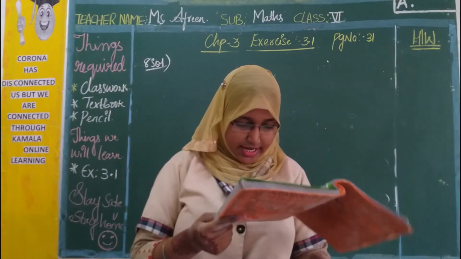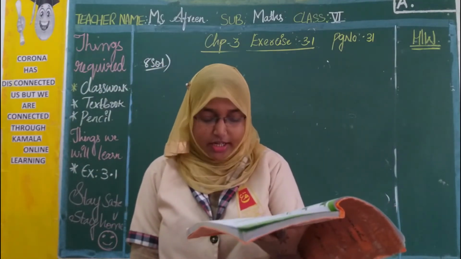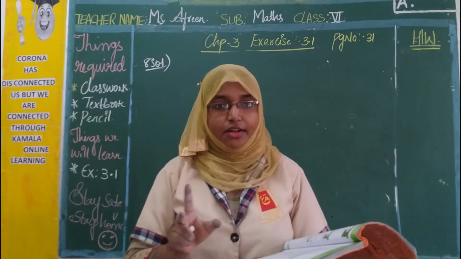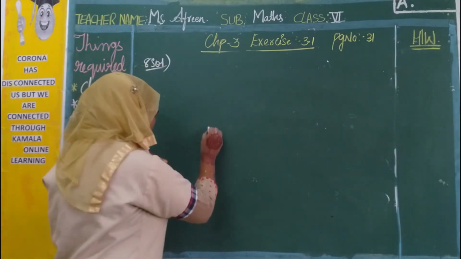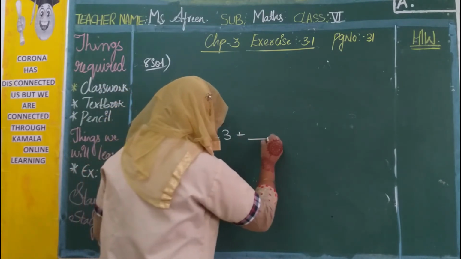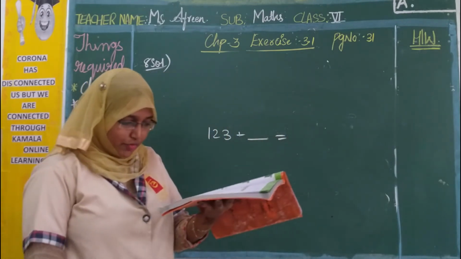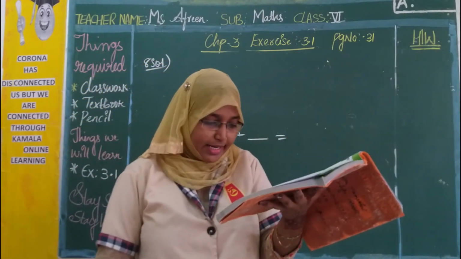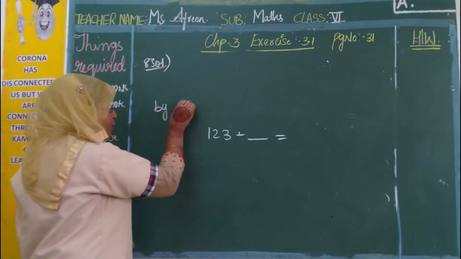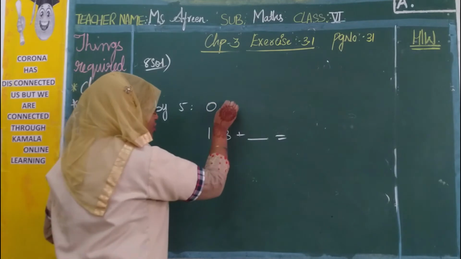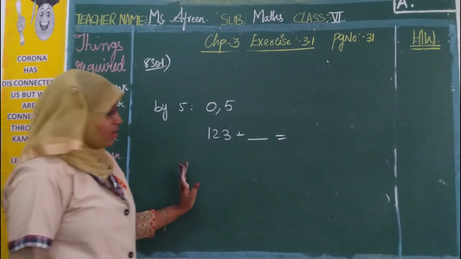You see here what he is telling. Find the smallest number that must be added. We are going to only add. We are not going to subtract. Find the smallest number that must be added to 123 so that it is exactly divisible by 5. Rule 5, what is the divisibility rule for 5? The last digit should be 0 or 5.